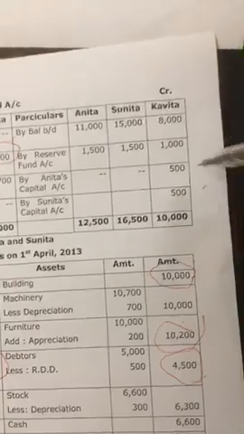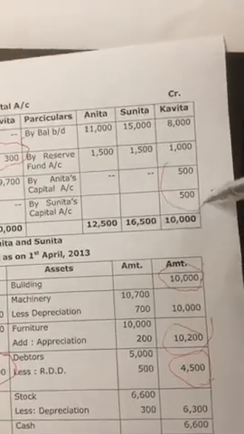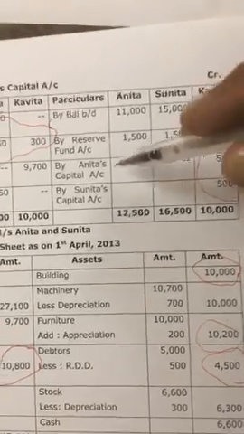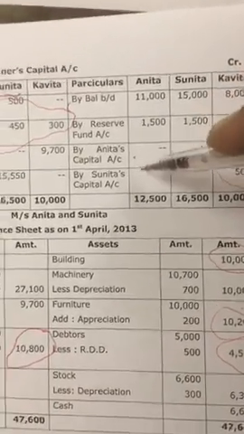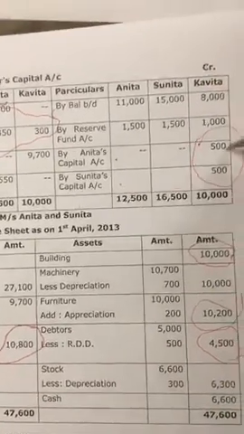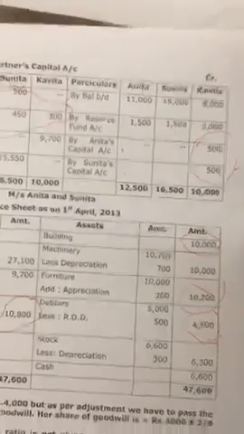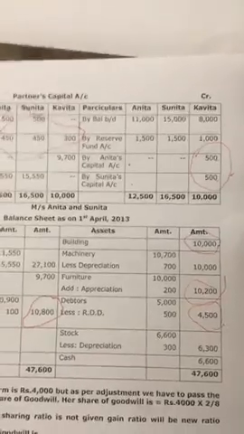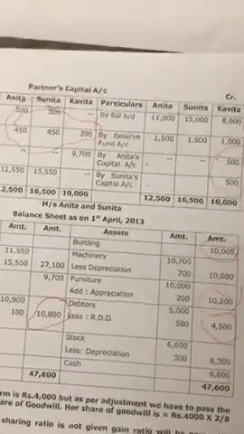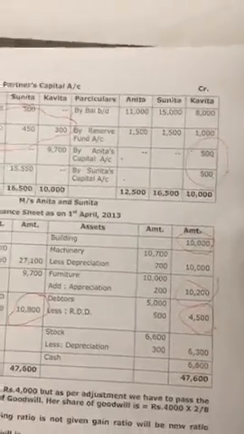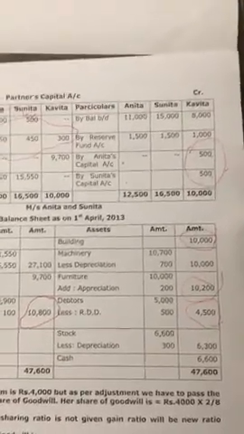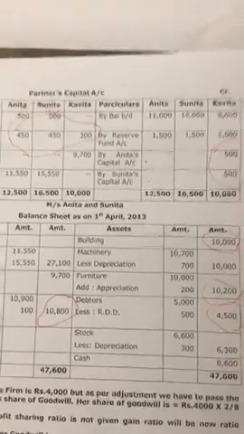So here Kavita is getting 500, credit 500 by debiting Anita's capital and Sunita's capital 500 each. This is how you have to show in the solution, in the answer. While solving the problem, this is what you should show in your capital account. This is what I am teaching today.